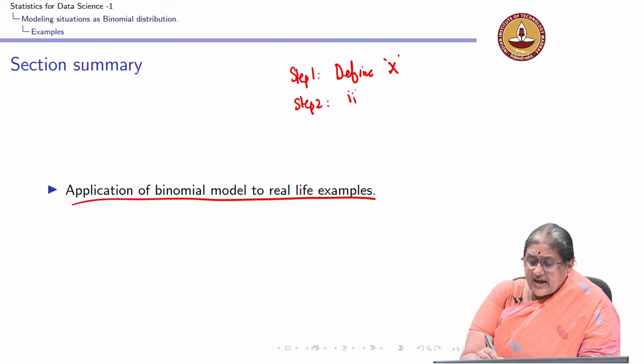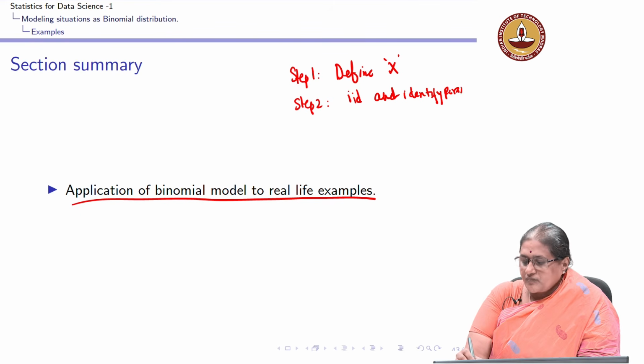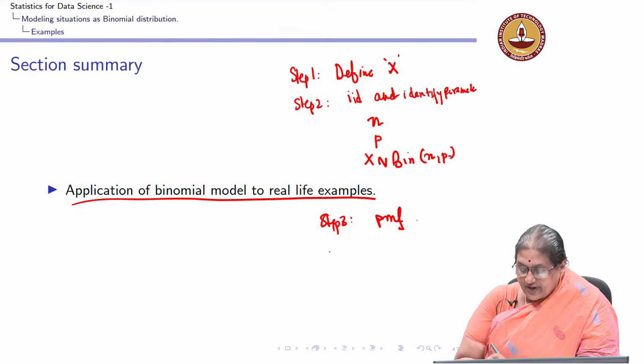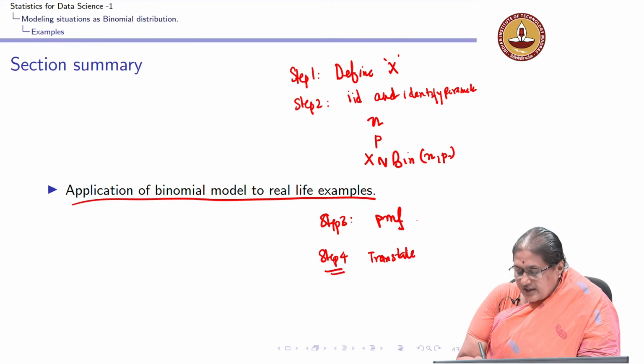Step 2: verify the IID property and identify the parameters. By parameters, identify the n and p so that you get x, which is a binomial with parameters n and p. The third step is to come up with the probability mass function or the distribution of x, and the last step is to translate the questions asked in terms of probabilities.